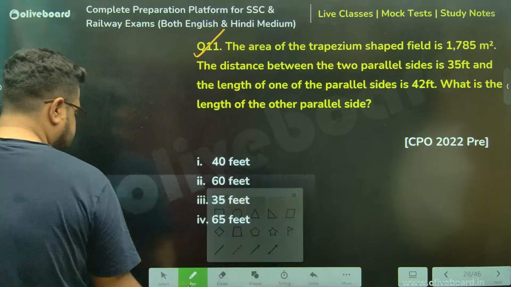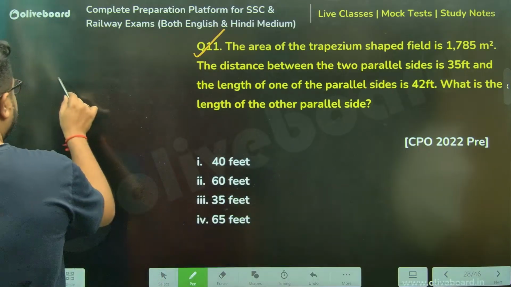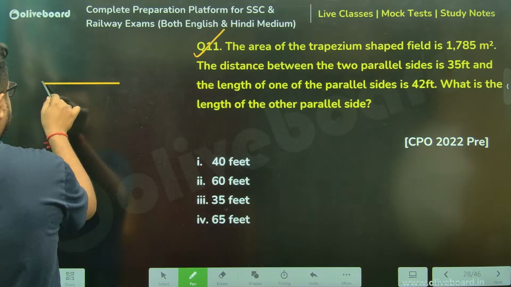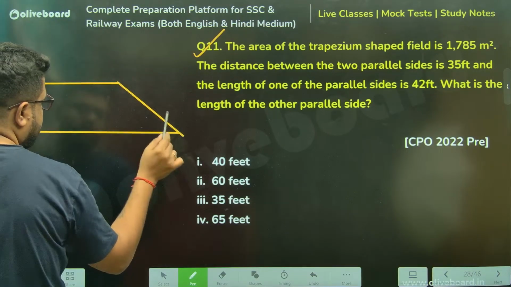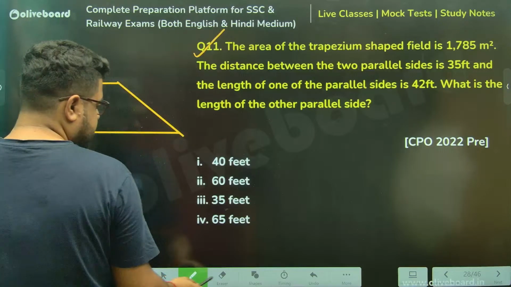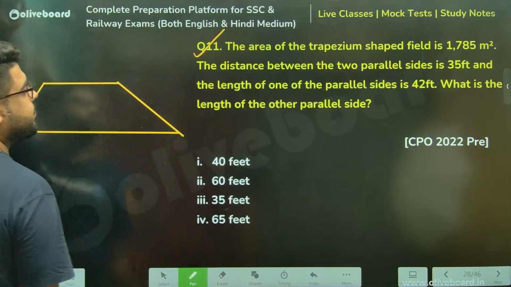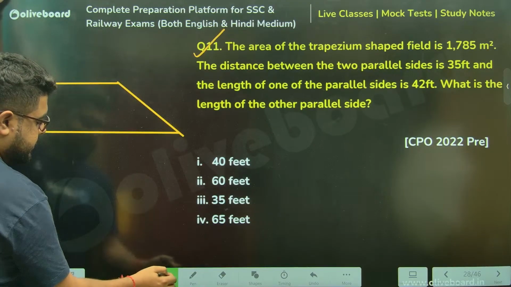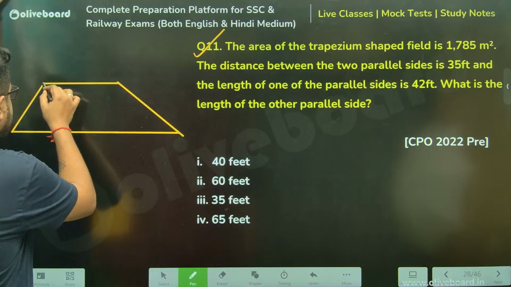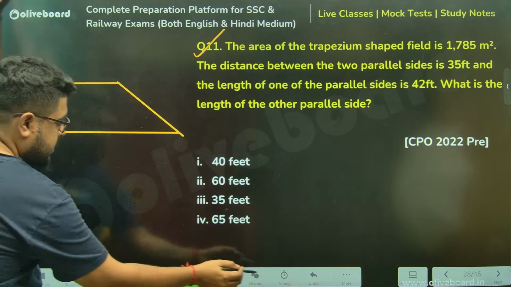Acha, here now what I'll do, I'll draw a diagram like this by hand. Right? Looks like this. Area given, distance between the parallel sides is also given to you.